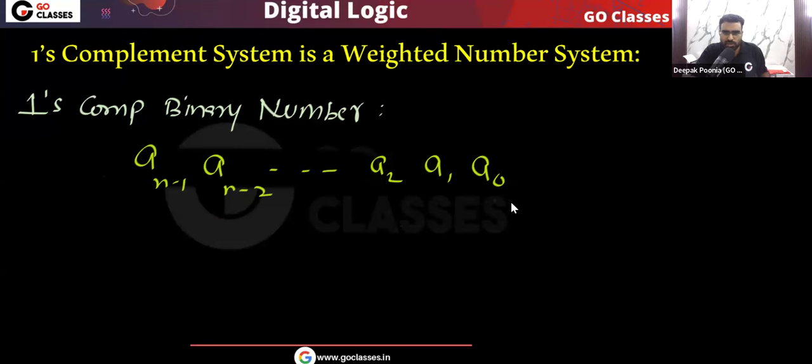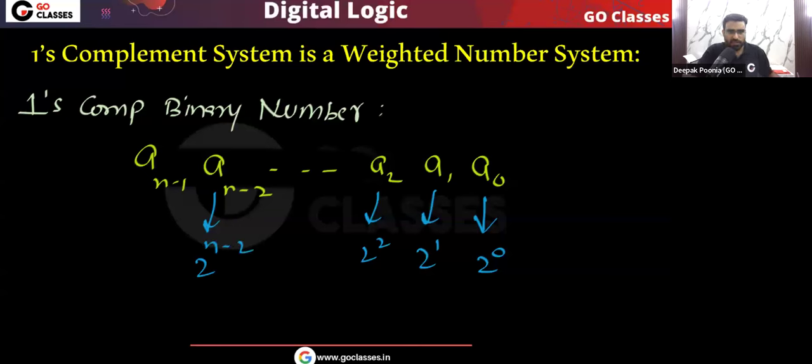What are the weights associated with each bit? Let me tell you. For the least significant bit, the weight is 2 power 0, similar to the binary number system. The only difference will come in the most significant bit, the MSB. Here 2 power 1, here 2 power 2, and for this one, 2 power n minus 2.